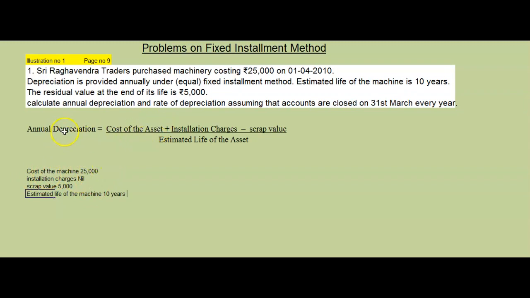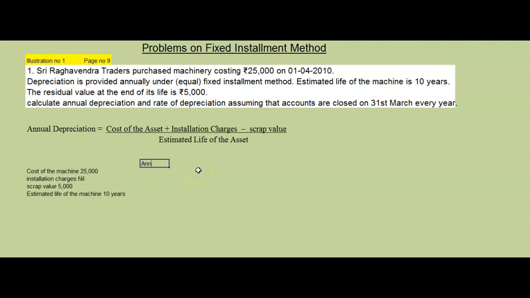We need to find the annual depreciation. We need cost of the asset, which is 25,000. Installation charges is nil. Then we need scrap value. Scrap value is given how much? 5,000. Then we need estimated life of the machine. How much is it? 10 years. So we will find that. We will write the formula here. Shall we write? We will proceed.